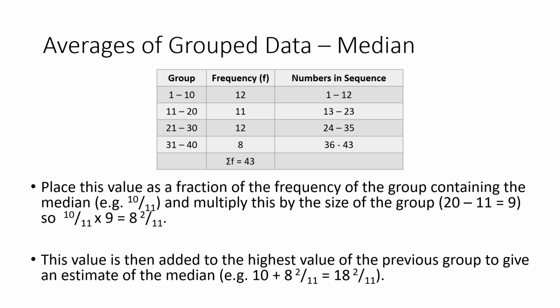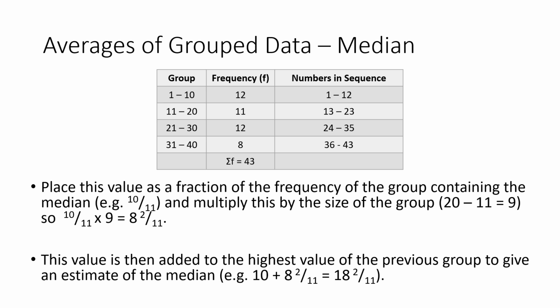So we know that we are 22 subtract 12, 10 places into this group. There are 11 of them with 10 places in. So we would write 10 as a fraction over the total number, 11. So we're 10 11ths into the group. We would want to multiply that number by the group size. To find the group size, you'd take the biggest value and subtract the smallest value. So in this case, 20 subtract 11, the group size is 9.